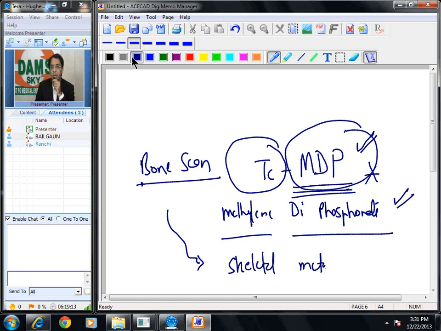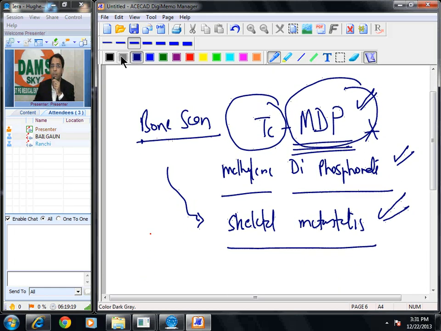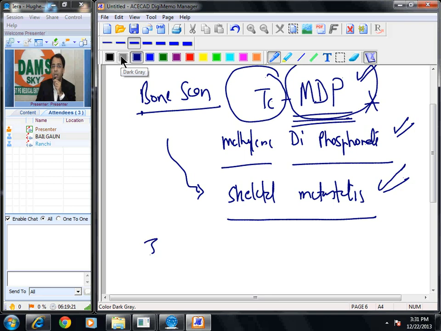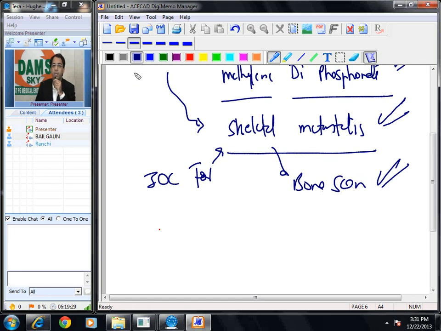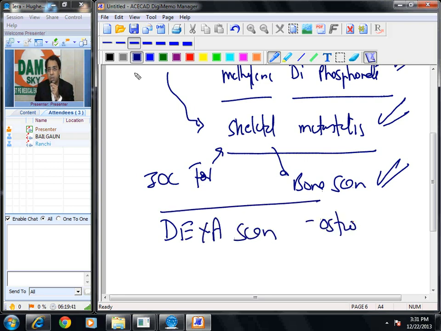Skeletal metastasis. Bone scan is done for which disease? Skeletal metastasis. Please remember one more one-liner. Investigation of choice for skeletal metastasis is bone scan. Another point to remember, if you are preparing for your exam right now, you know that bone scan is different from DEXA scan. It is another investigation which is done for osteoporosis.